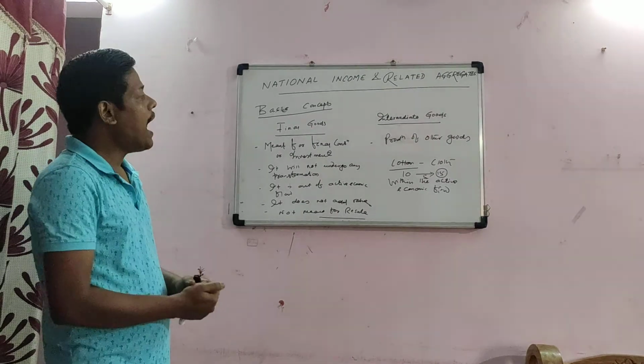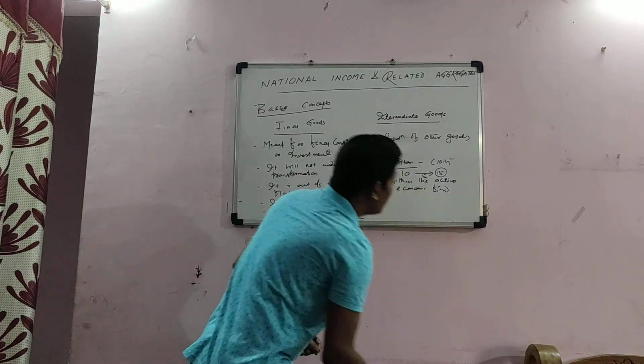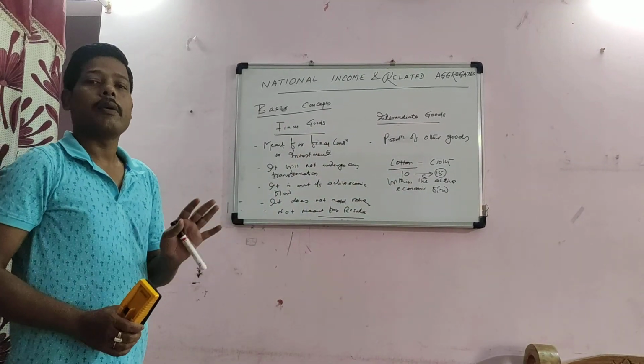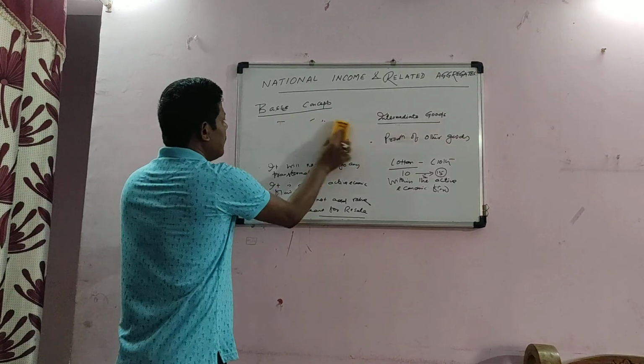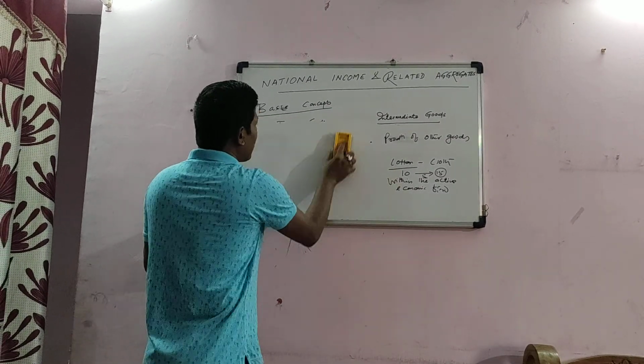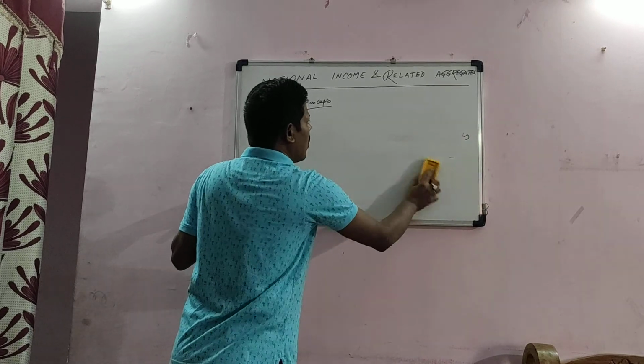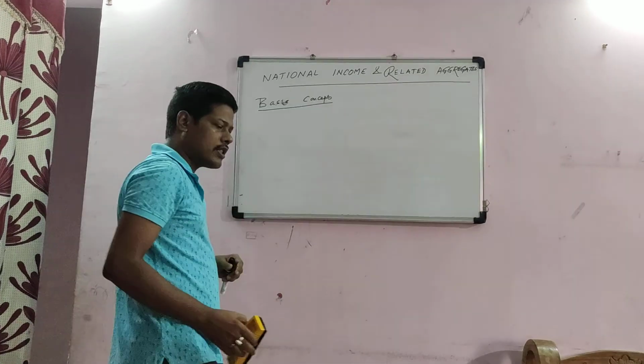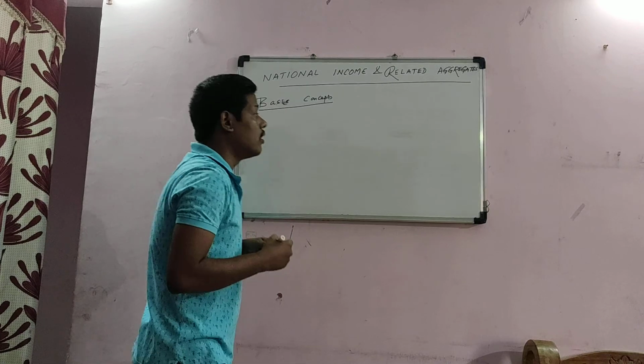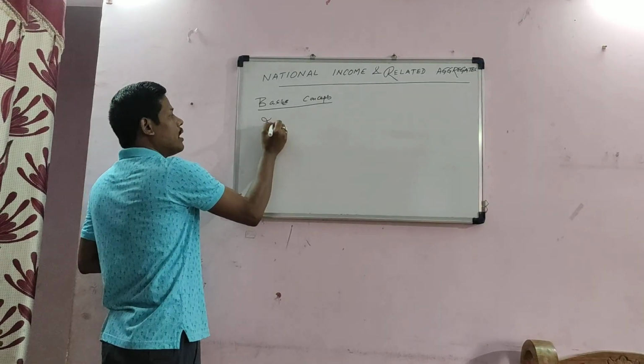So now why are we studying these final goods and intermediate goods? When we calculate our national income or its related concepts, the implication is very important.